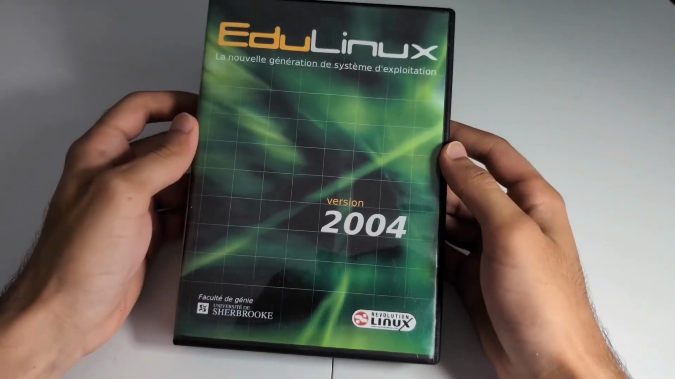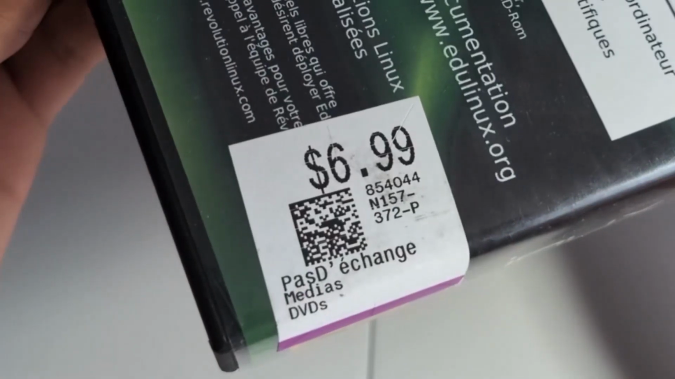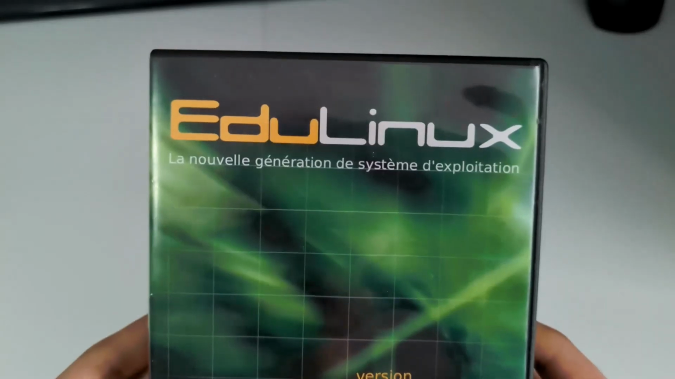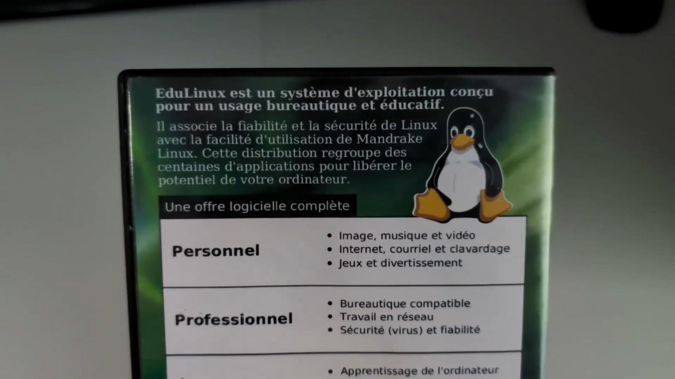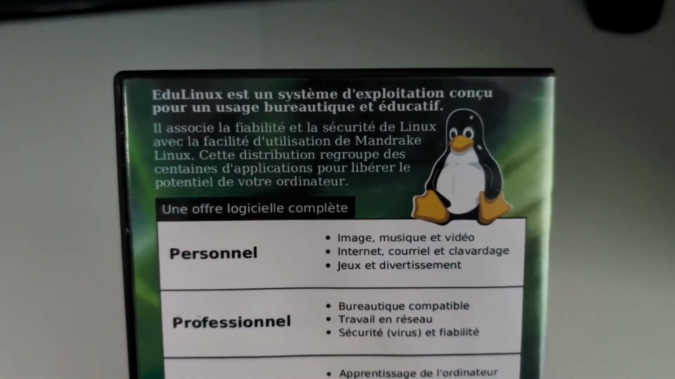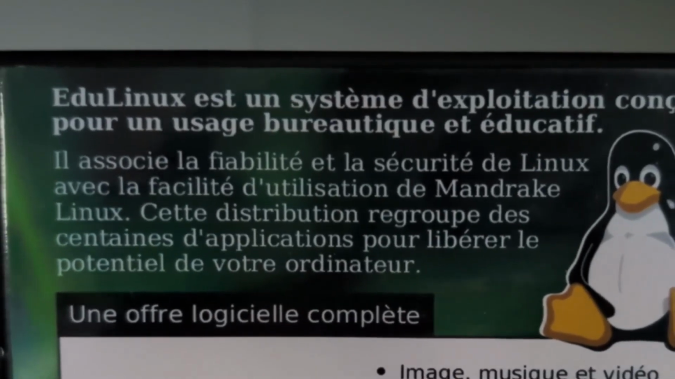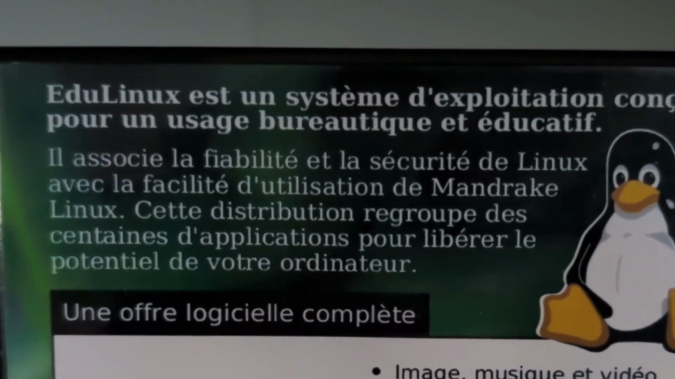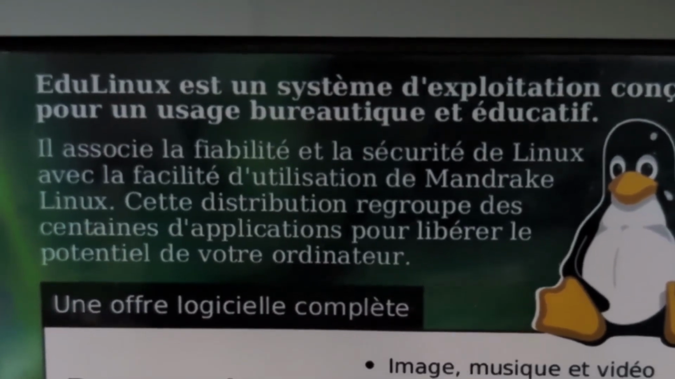Let's now have a look at the EduLinux box. No worries, I'll translate everything for you. As you can see here, I only bought it for $7 Canadian. The new generation of operating systems. EduLinux is an operating system designed for desktop and educational use. It combines the reliability and security of Linux with the ease of use of Mandrake Linux. This distribution includes hundreds of applications to unlock the potential of your computer.